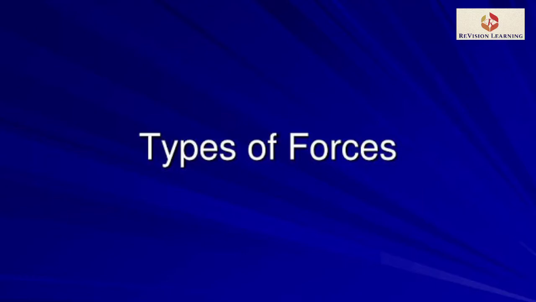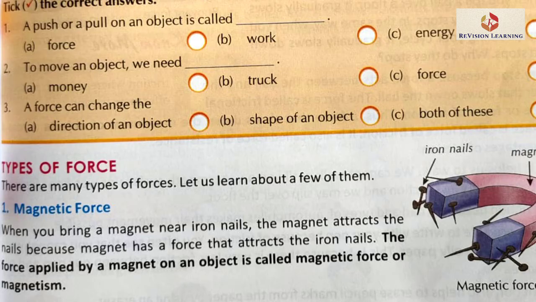Now let's talk about the types of force. First is magnetic force. Students, I hope that you have seen a magnet. So if we bring a magnet near any iron object or near iron nails, then we will see that the magnet has attracted the nails or that iron. Why? Because a magnet has a force that attracts iron, and this force applied by a magnet on a particular object is called magnetic force, or in other language you can say it's magnetism.